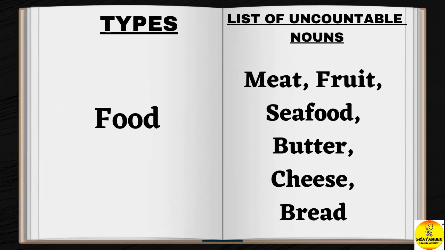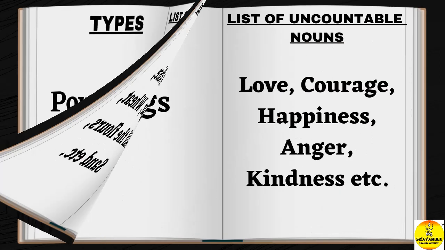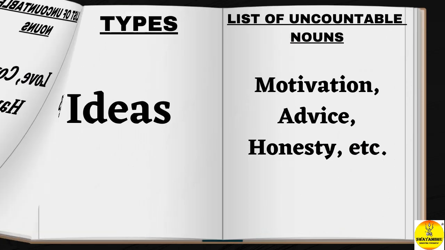Food items: meat, fruit, seafood, butter, cheese, bread. Powder and grains: salt, rice, sugar, wheat, all the flours, sand, etc. Feelings: love, courage, happiness, anger, kindness.